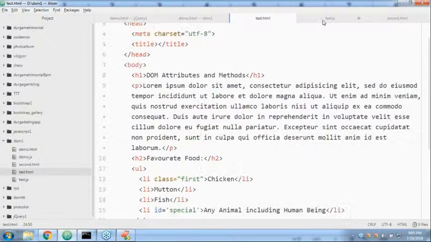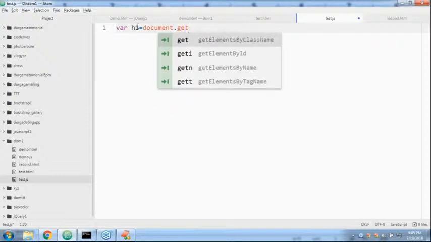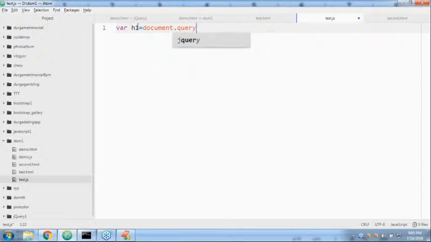Now in my test.js, what code do I have to take, sir? Very simple. First grab the h1 tag. I'm using h1, sir. Can you please guide how I can get it? Document dot, what do I have to take, sir? Query selector. You can use anything, sir. Query selector, because it's the very common thing. Query selector of h1, like this I got, sir.